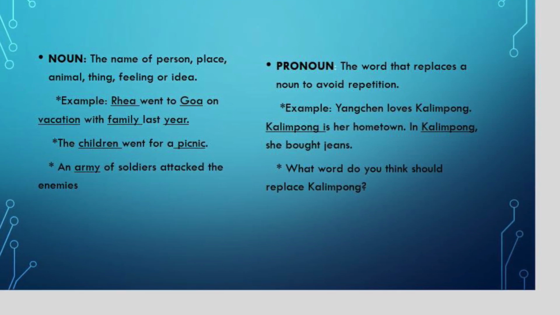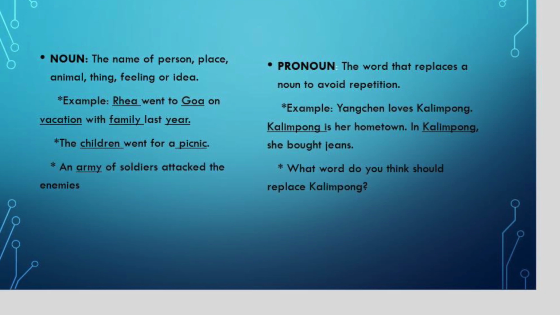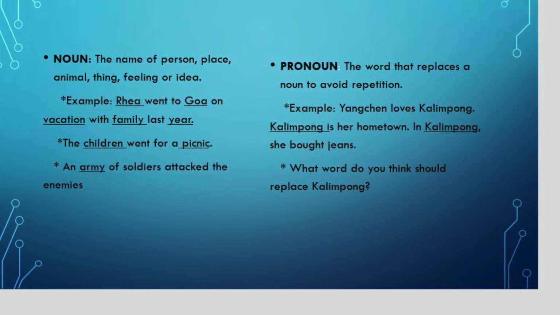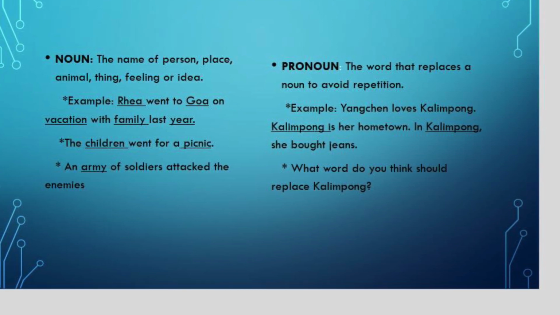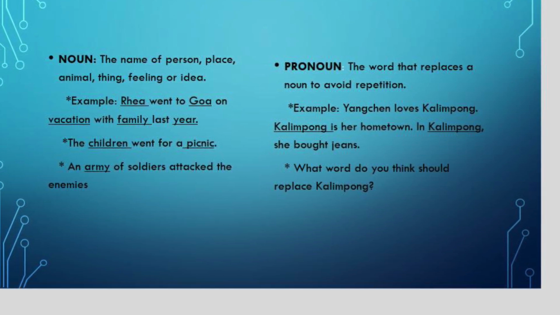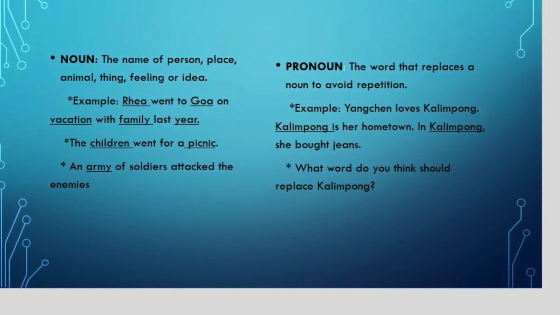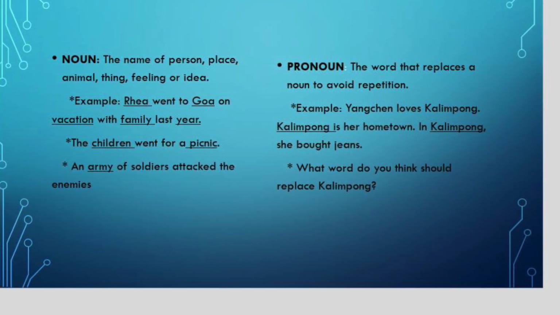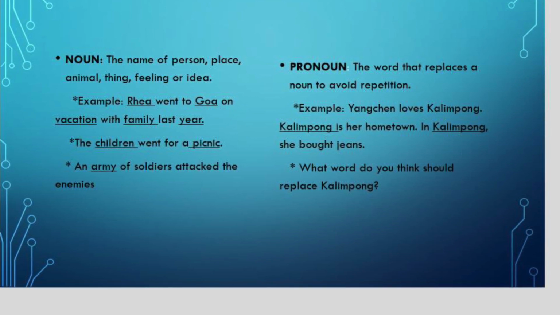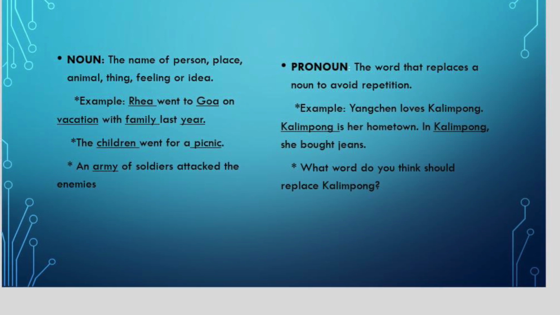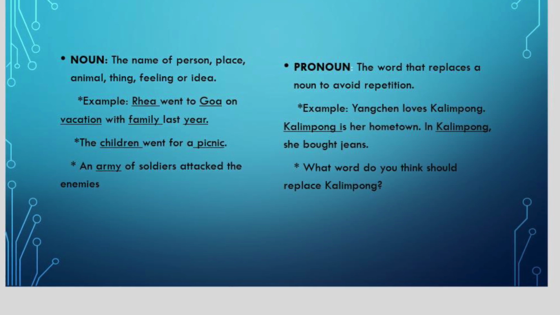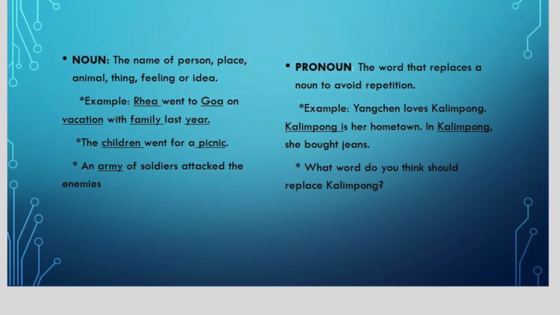Now the second type of parts of speech is the pronoun. A pronoun is a word that replaces a noun to avoid repetition. For example, if you look at the example cited above, what you will see is: Yangchen loves Kalimpong. Kalimpong is her hometown. In Kalimpong, she bought jeans. Instead of using Kalimpong over and over again, we will say it or there. So: Yangchen loves Kalimpong, it is her hometown, there she bought jeans.